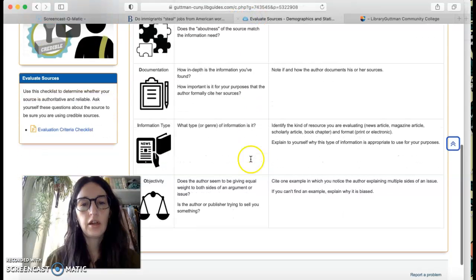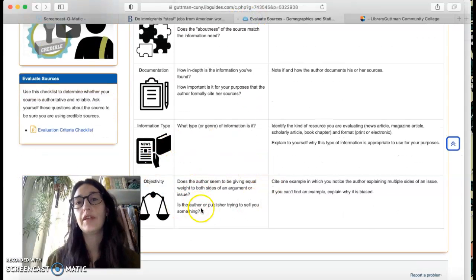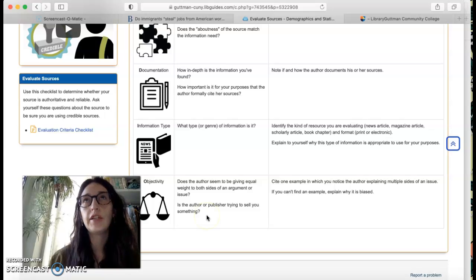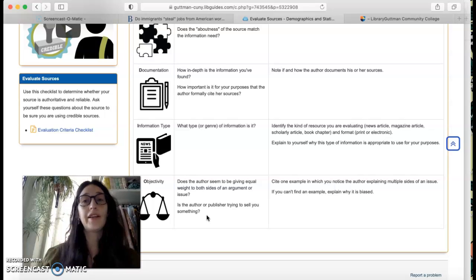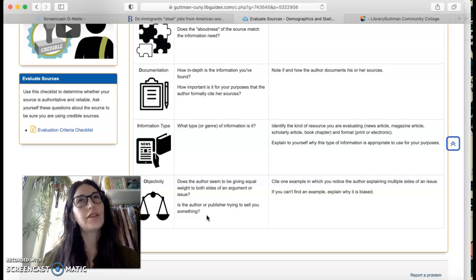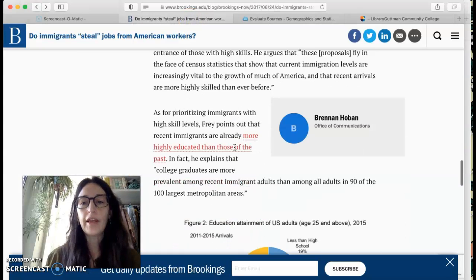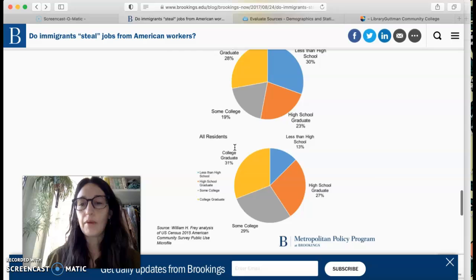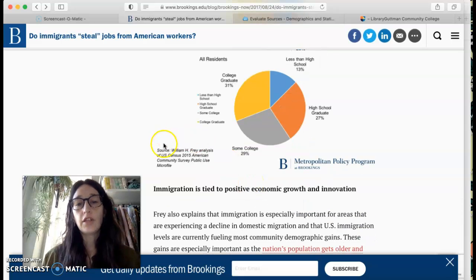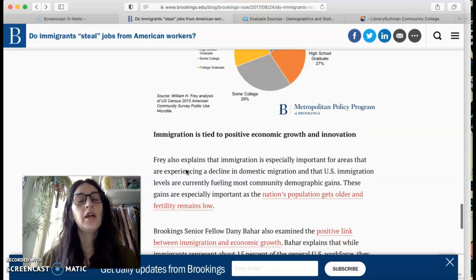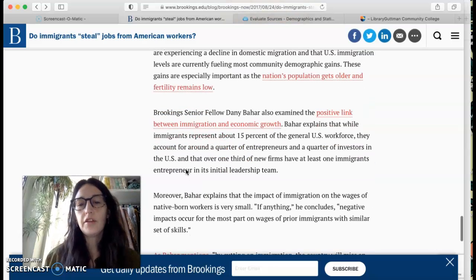And that's also what I'm getting at by objectivity. So if they're pushing a certain agenda, that means it's not very objective. If they're really trying hard to say, oh, immigrants aren't taking our jobs and they're not providing any evidence of that, that's scary. That's not a good sign that that's a well-researched article. But if they are providing evidence, as I'm seeing they are, and they're showing where they're getting it, the U.S. Census, which is also nonpartisan, this is making me think, yeah, I could use this article.